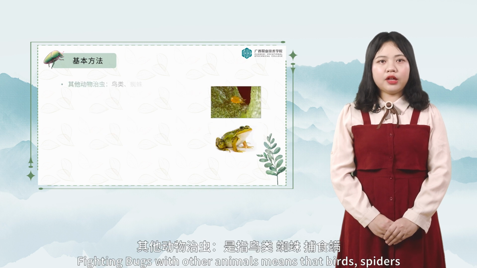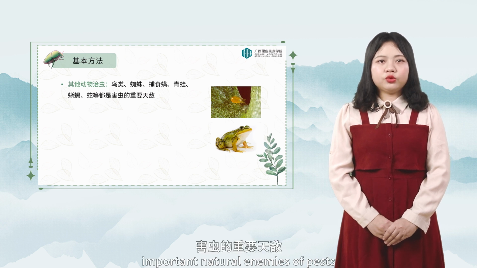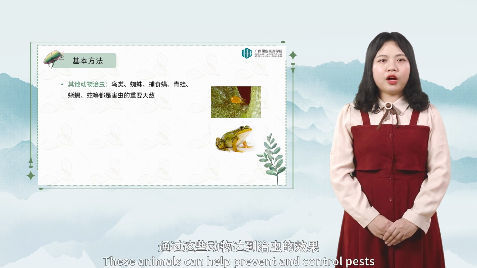Fighting bugs with other animals means that birds, spiders, frogs, lizards, and snakes are all important natural enemies of pests. These animals can help prevent and control pests.